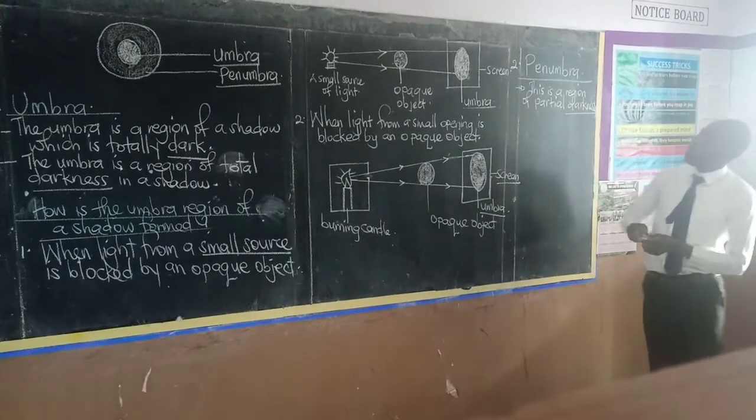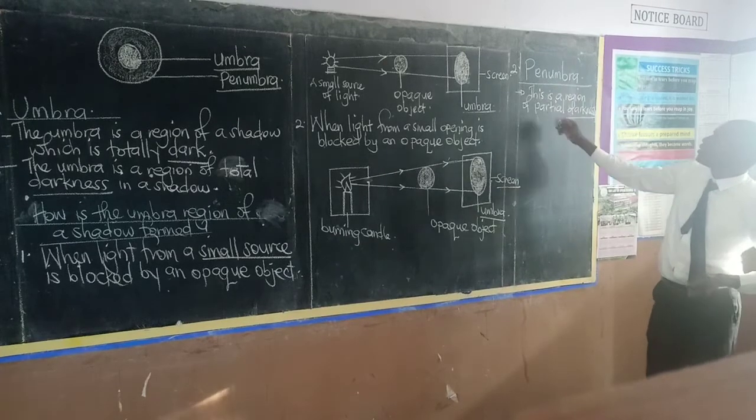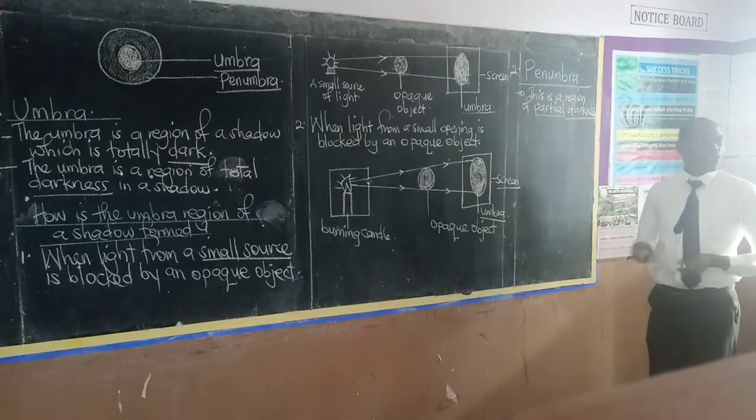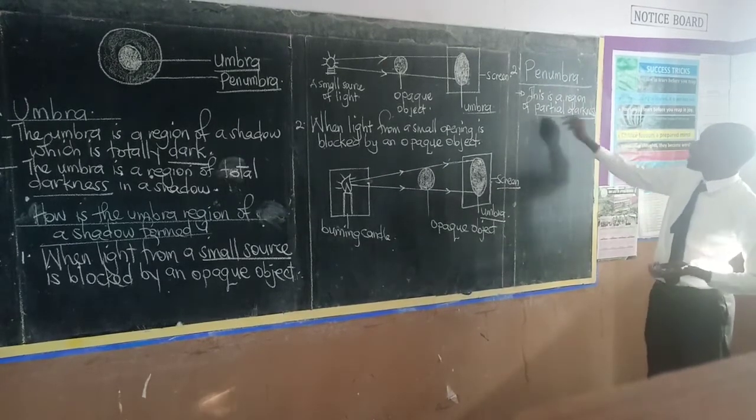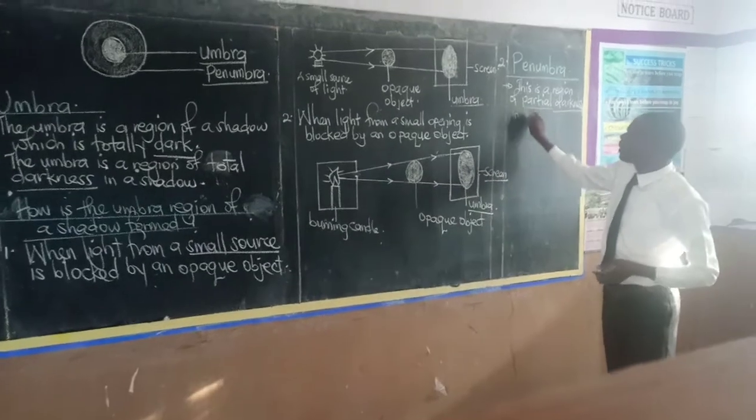When you look at the umbra and the penumbra, the umbra is very dark, but this one is just light, or we can call it partially dark. A region of partial darkness in a shadow.